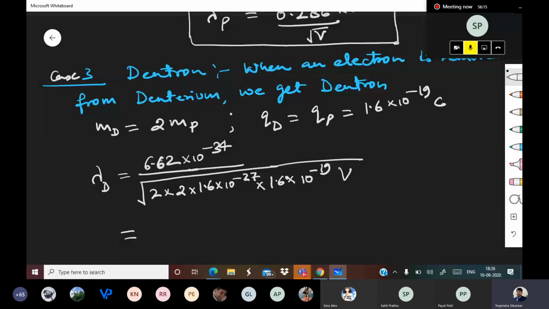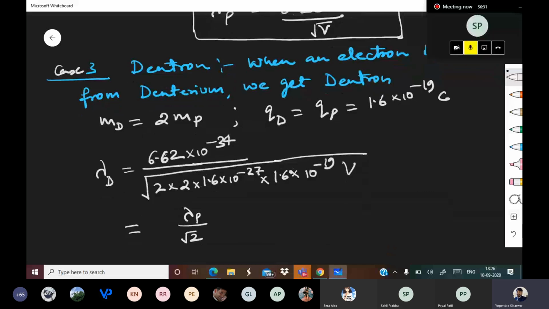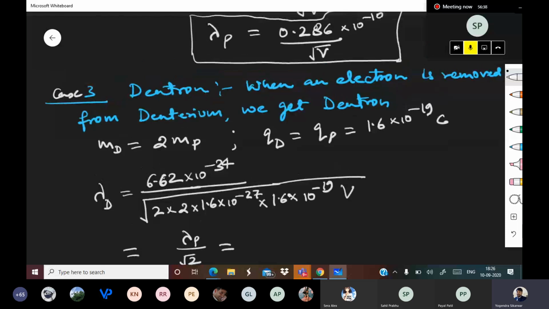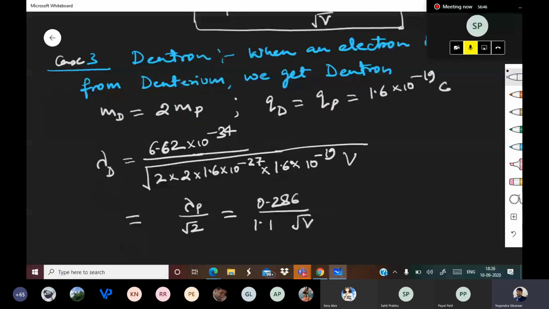That will be nothing but lambda p upon root 2. And lambda p is already known, that is 0.286 upon root v. Now root 2 is nothing but 1.41.